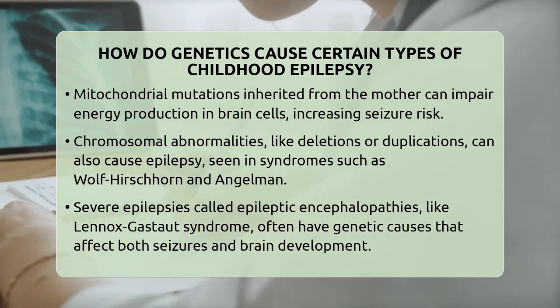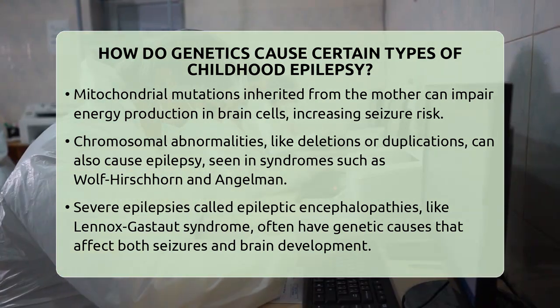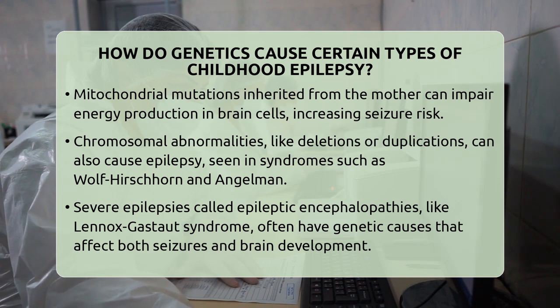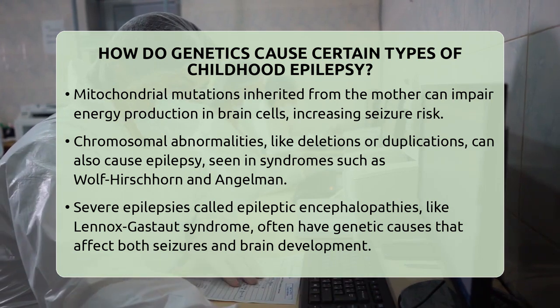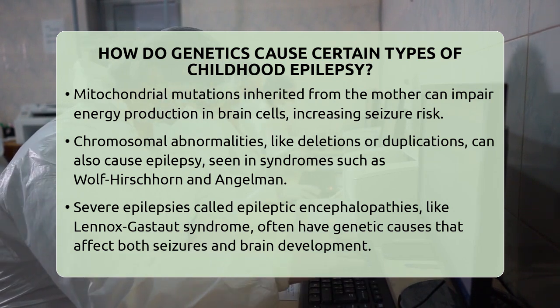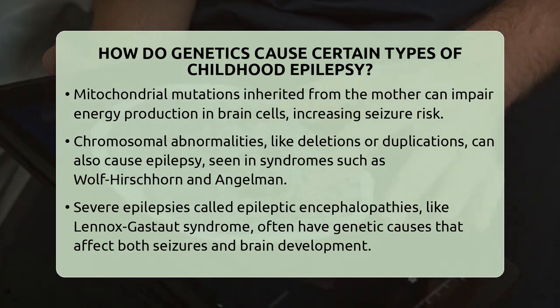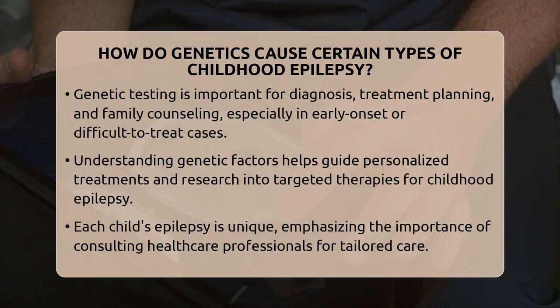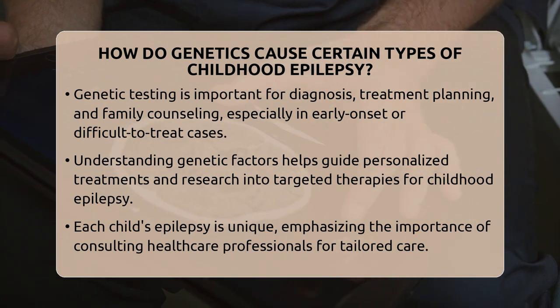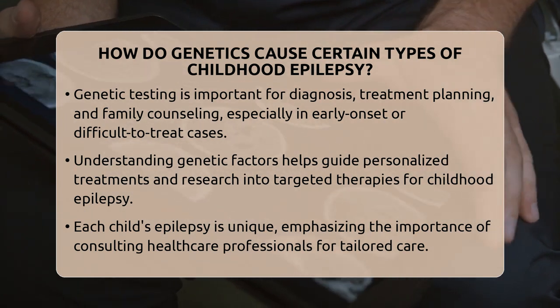There are also severe childhood epilepsies called epileptic encephalopathies. These include conditions like Lennox-Gastaut syndrome and myoclonic astatic epilepsy. They often have genetic causes that not only trigger seizures but also interfere with brain development and behavior. This means that genetics can influence both the seizures and the overall development of the child.